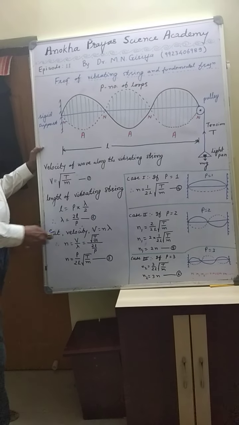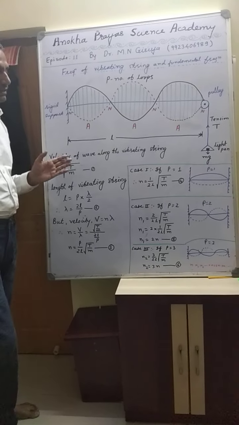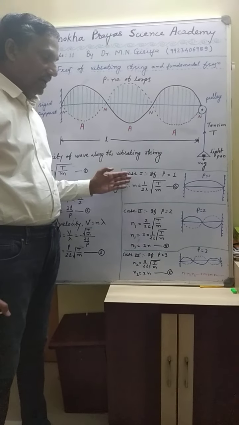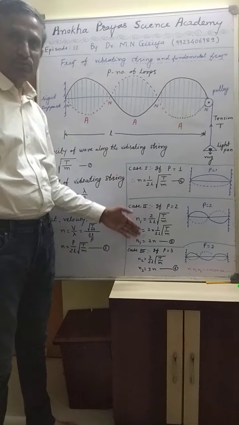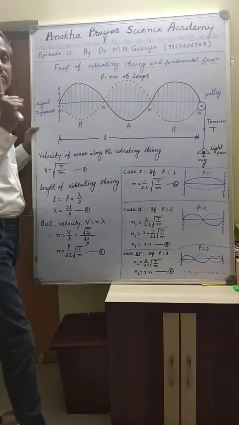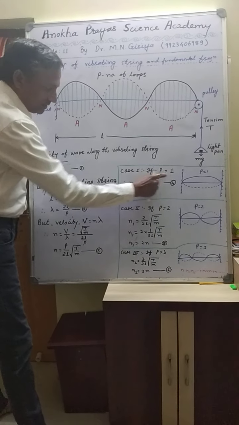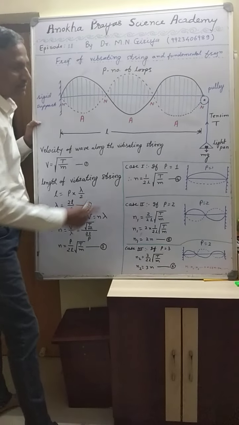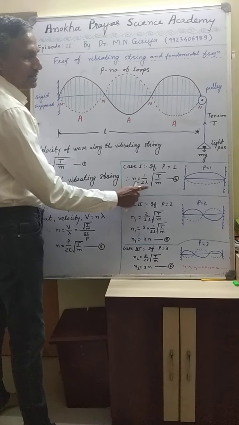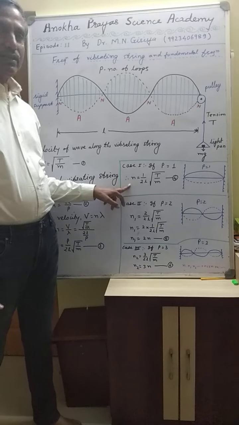Now this string can be vibrated in different modes of vibration, that is expressed here by considering case 1, case 2 and case 3. In the first case, if the wire vibrates with only one loop, then when we substitute the value P is equal to 1 in equation number 3, n is equal to 1 upon twice L under root of T by M. And this mode of vibration is called the fundamental mode.